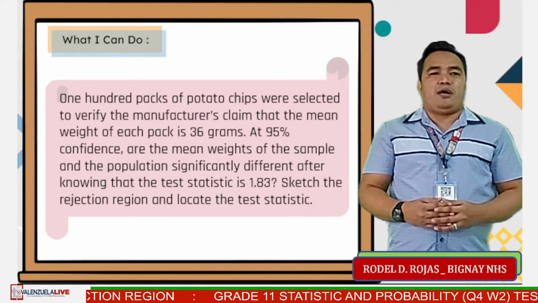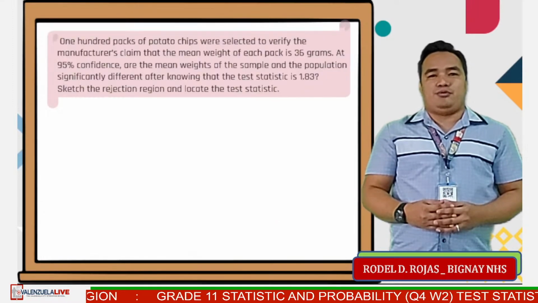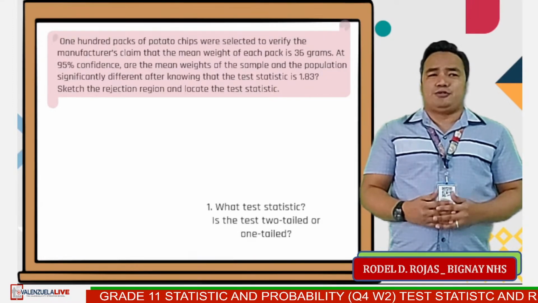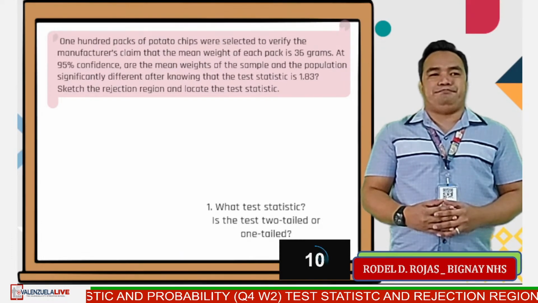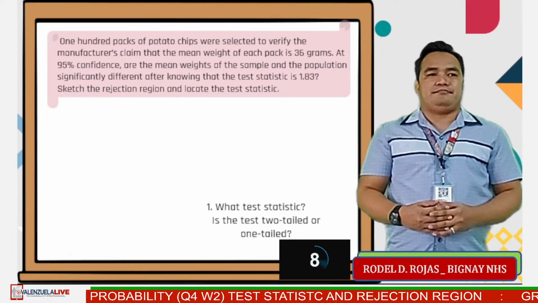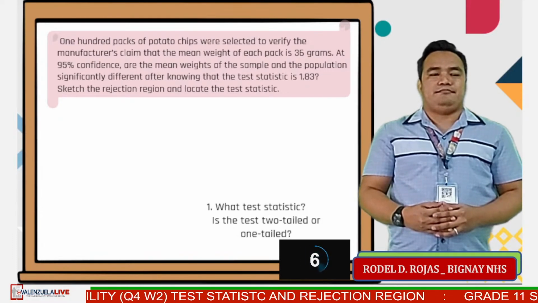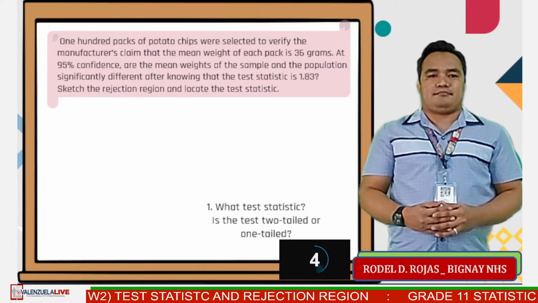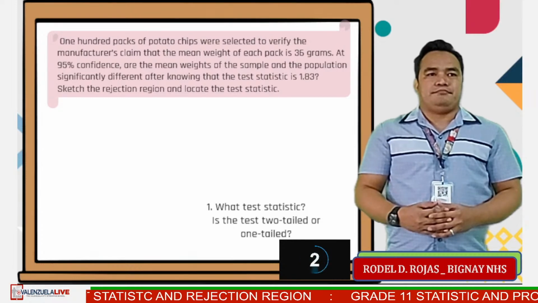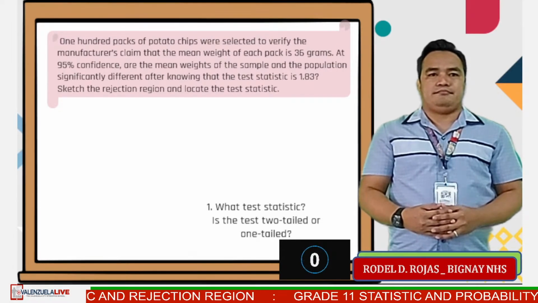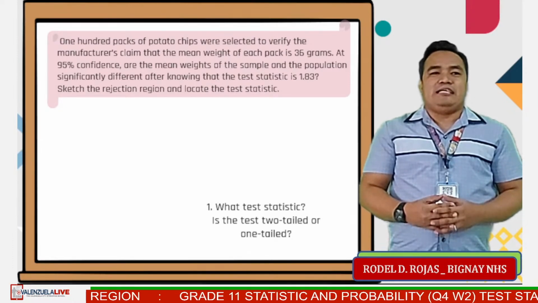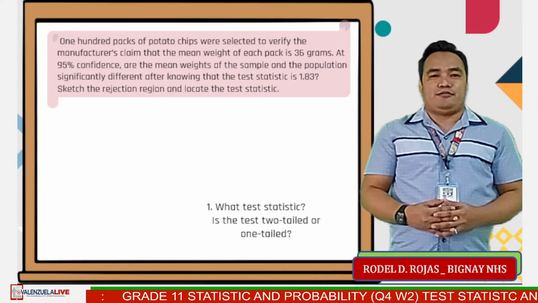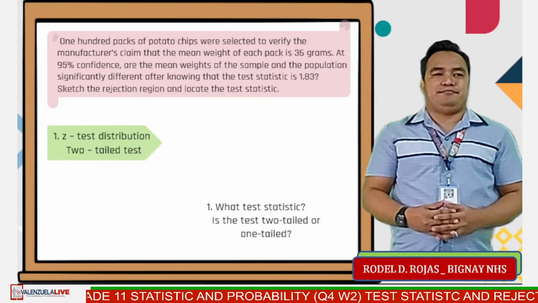For step number 1, what test statistic to be used? Is the test two-tailed or one-tailed? 10 seconds, go. Time is up. Answer, Z-test distribution and two-tailed test.